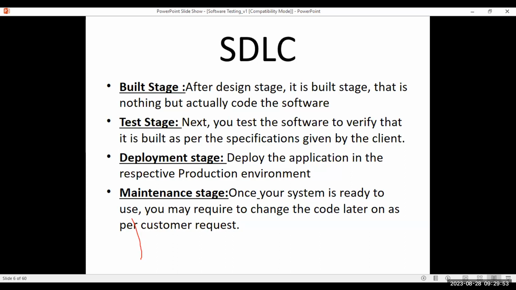Now what we'll do, we will not take the production code which is already there in the production environment. We'll not roll back that code. This is a change request which came from the client. We call it that in the real world. If any small change comes, we call it a change request. If more effort is required and some big changes come, we call them change control.